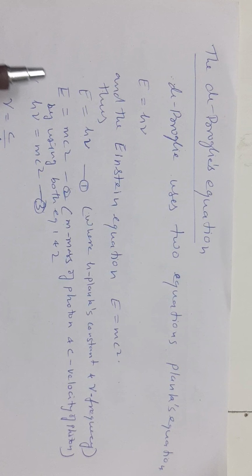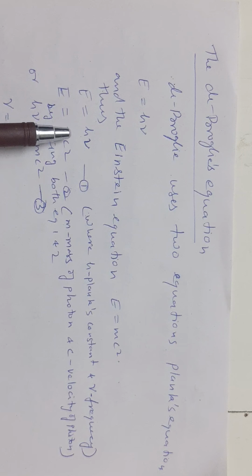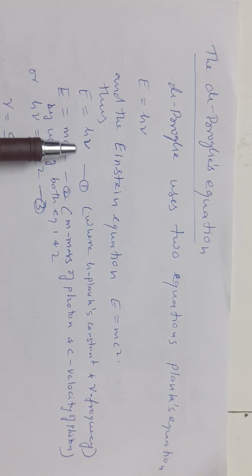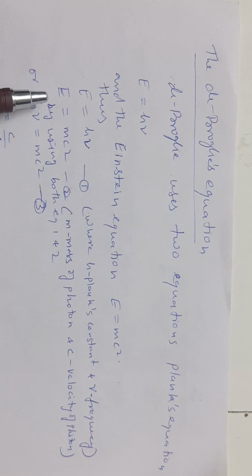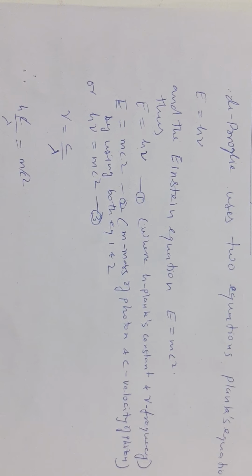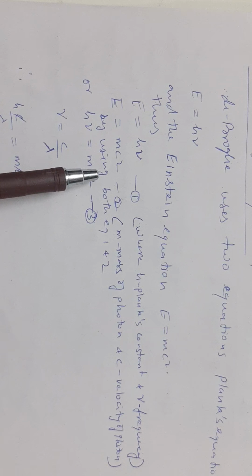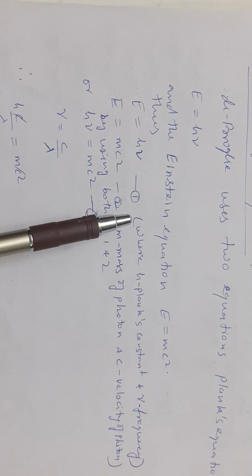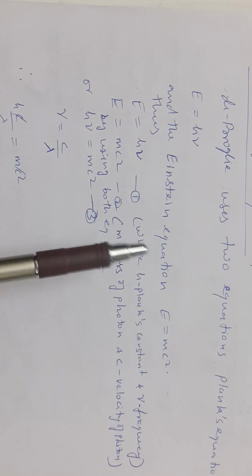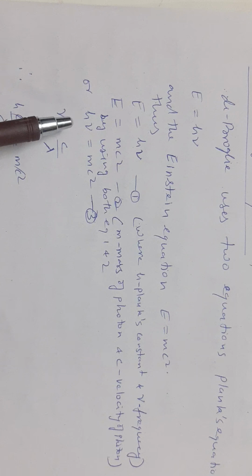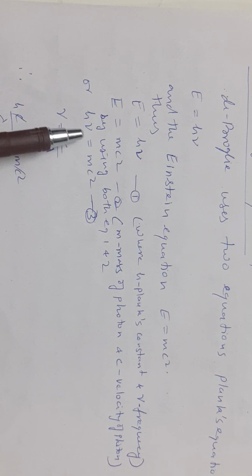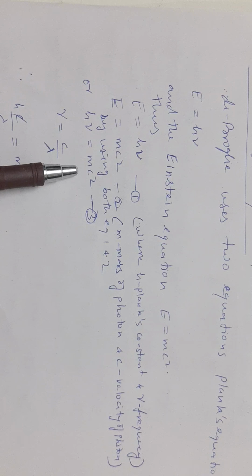The Planck equation is E = hν, where h is the Planck constant and ν is the frequency of a photon, and the Einstein equation is E = mc², where m is the mass of photon and c is the velocity of photon. From equations 1 and 2, hν = mc².